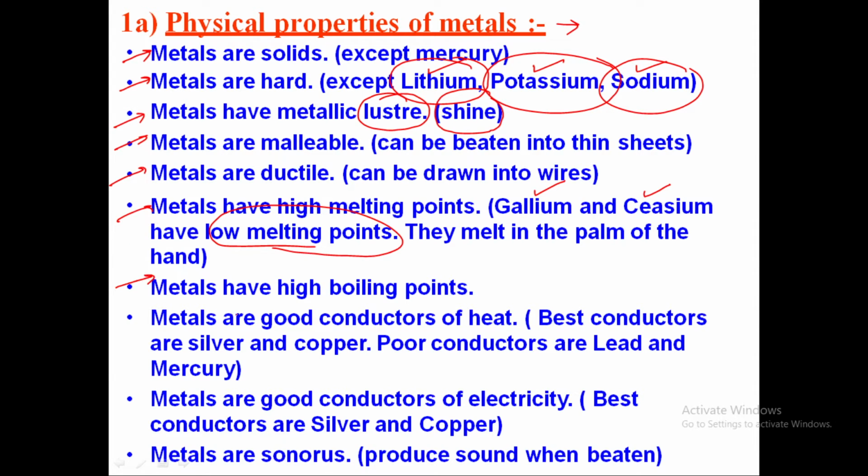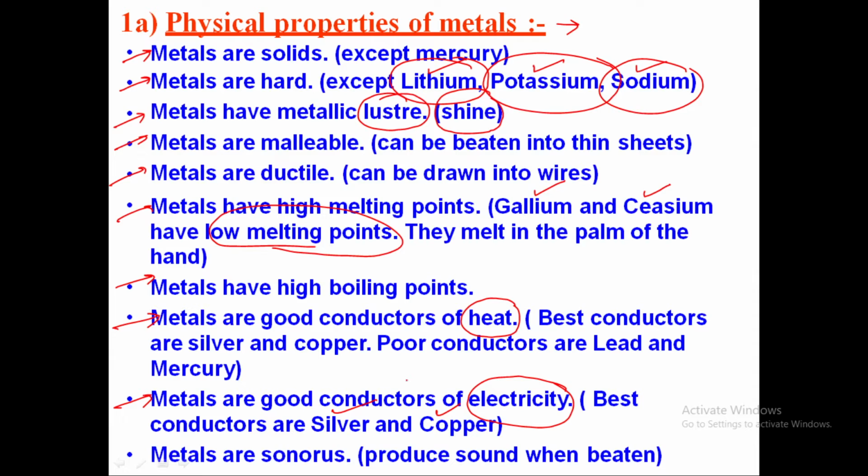When you talk about heat conduction, metals are good conductors of heat. And when you talk about electricity conduction, metals are very good at conducting electricity, and the best conductors are silver and copper.